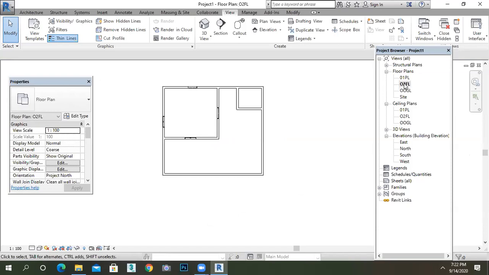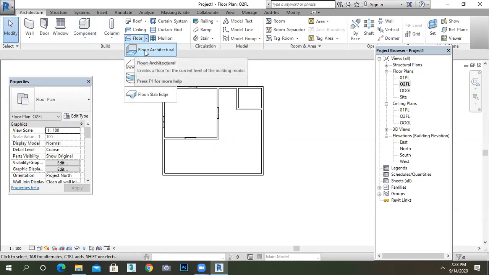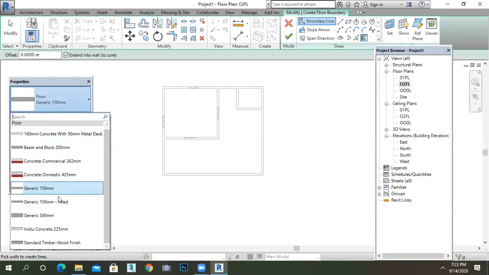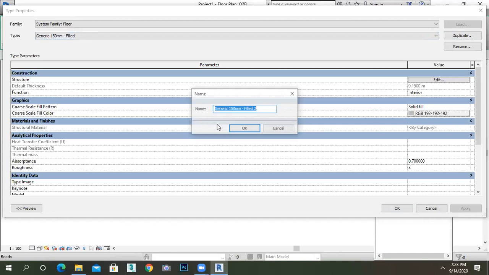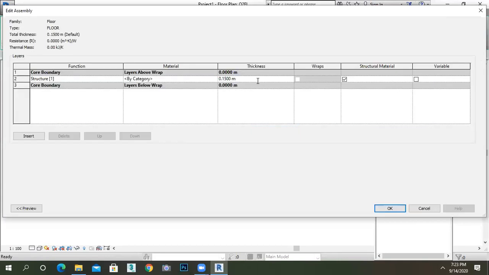Make sure you are in the floor plan first. Then click on the architecture. The floor option is there. Go to the arrow mark and click on floor architecture. Here also in the properties bar you can see the number of layers. The same rule is there. Go to the single layer floor, select any layer, go to edit, duplicate it and rename it as floor. Then edit it and give the thickness.